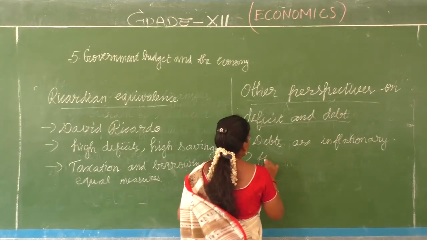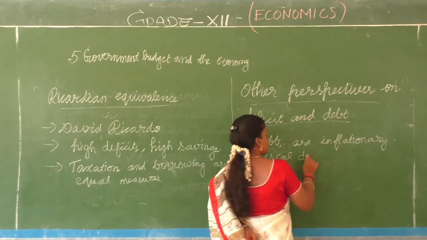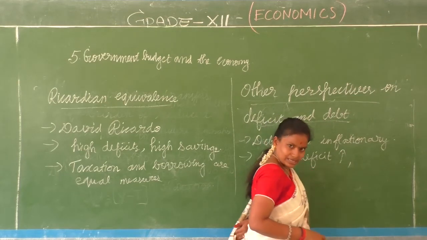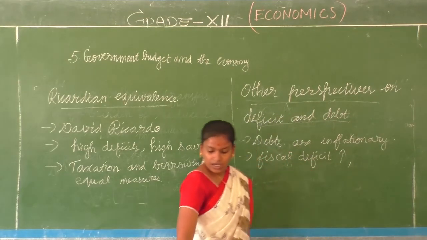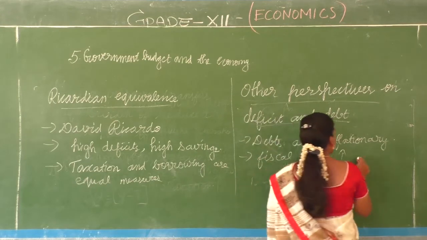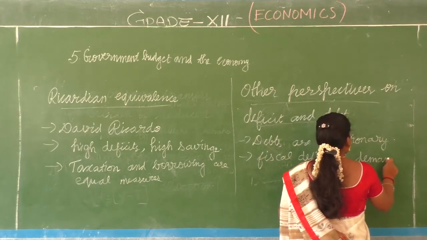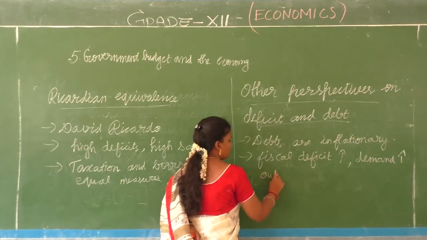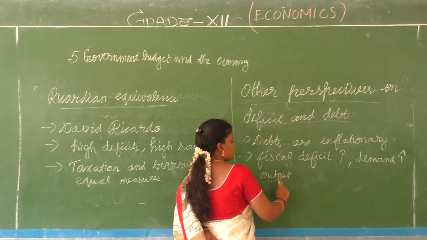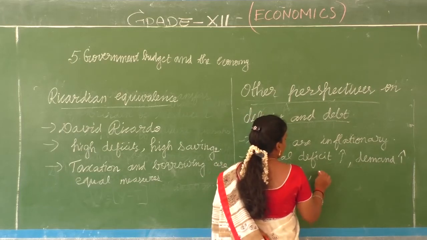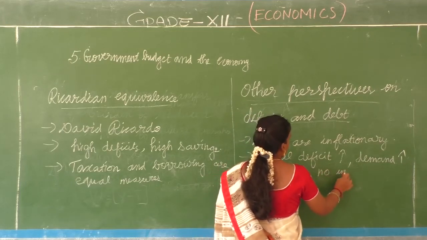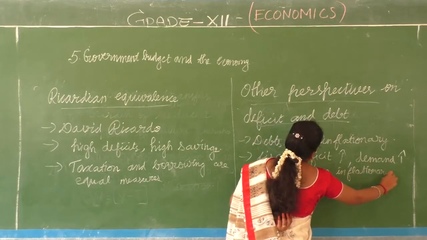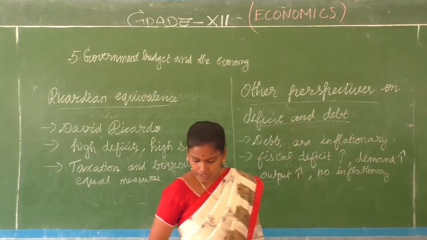A high fiscal deficit is going to be accompanied by what? When the fiscal deficit is high, what else is high? The demand is going to be high. When the demand is high, output is also high, and no inflationary position will arise, is what we are arguing.